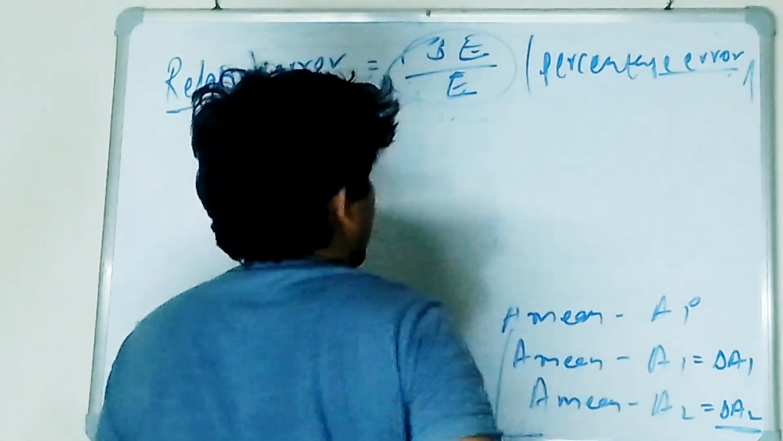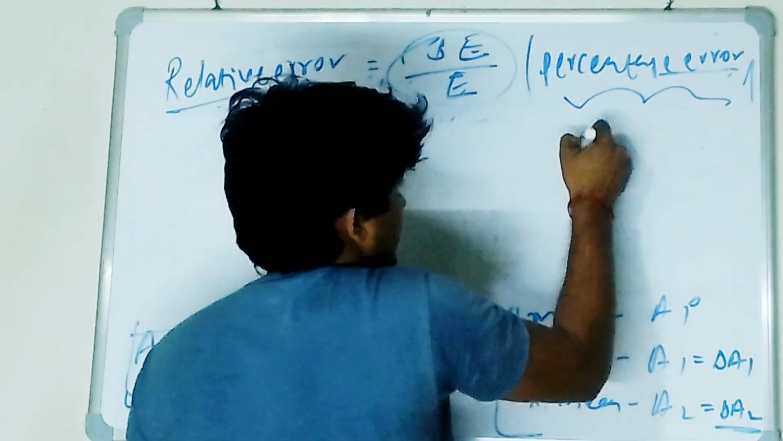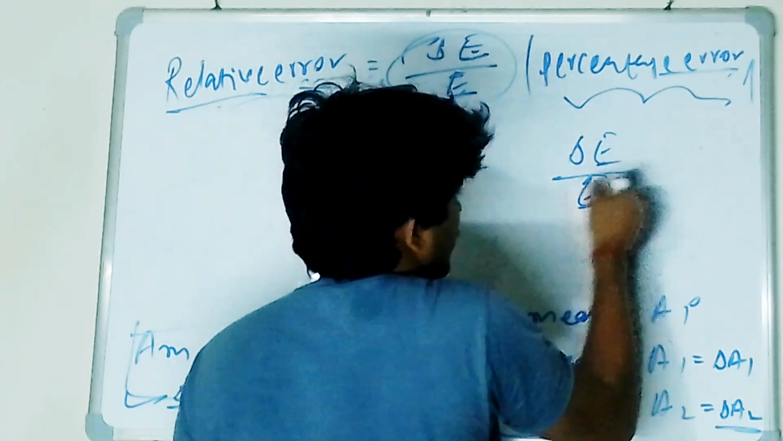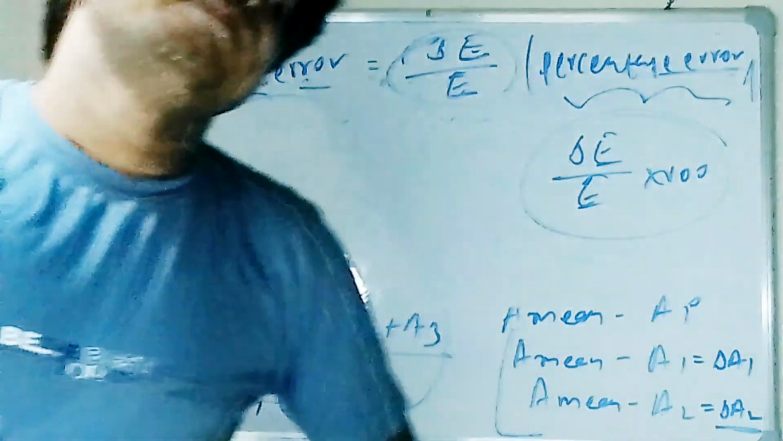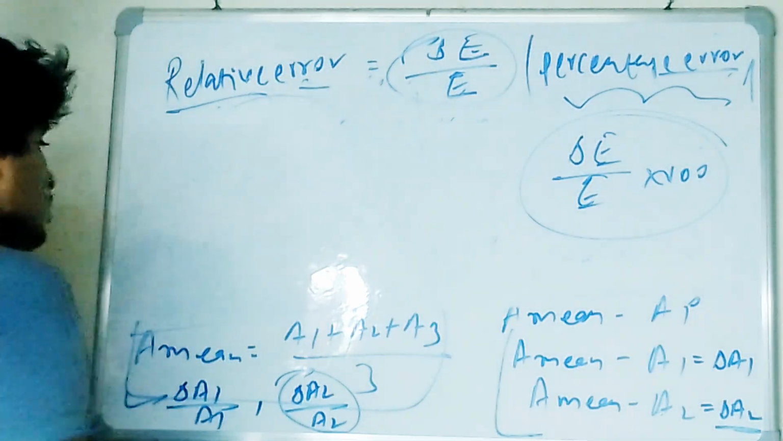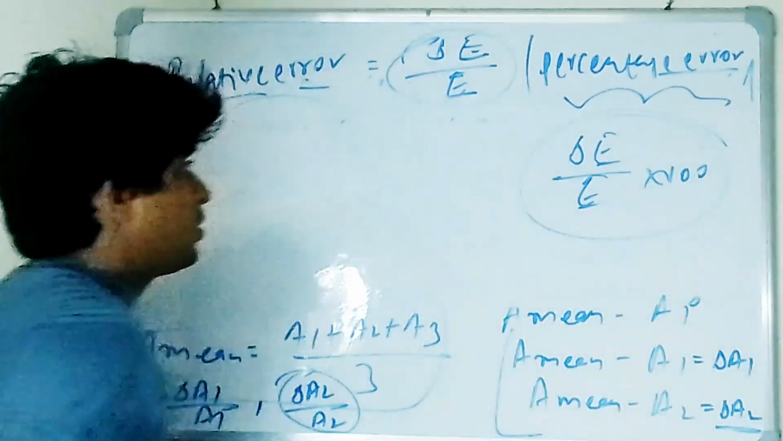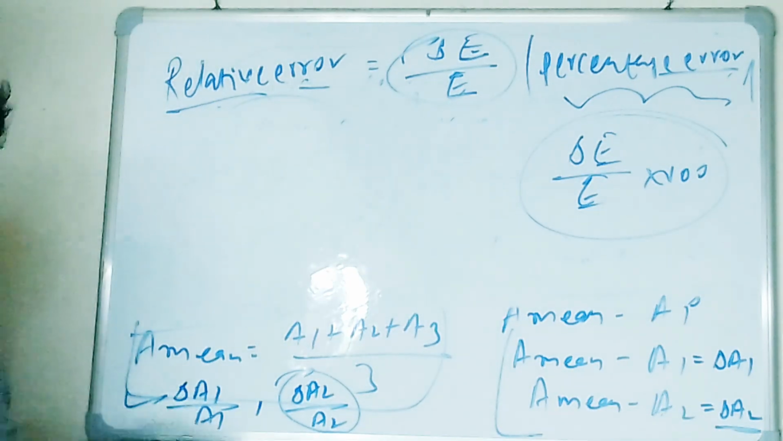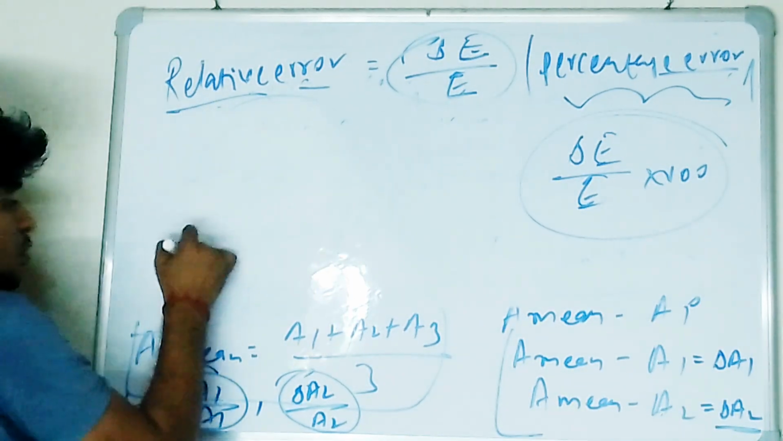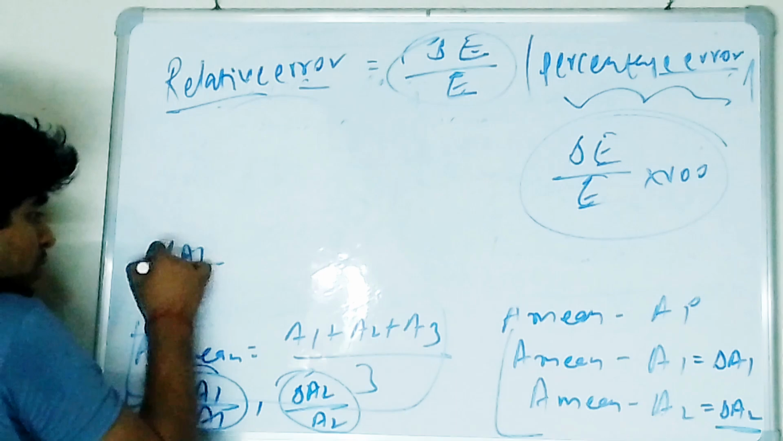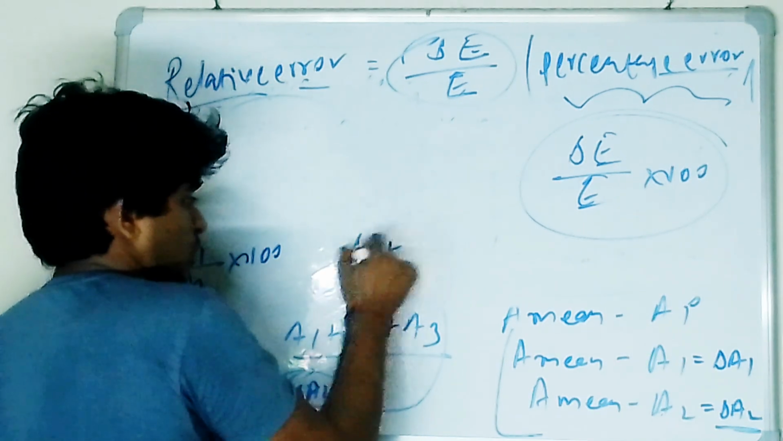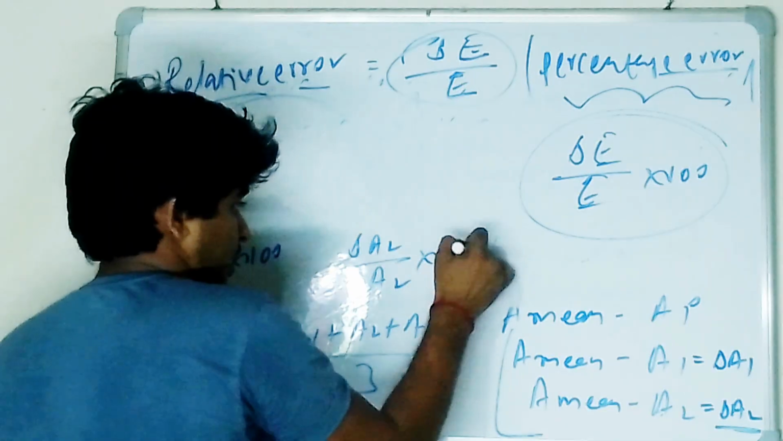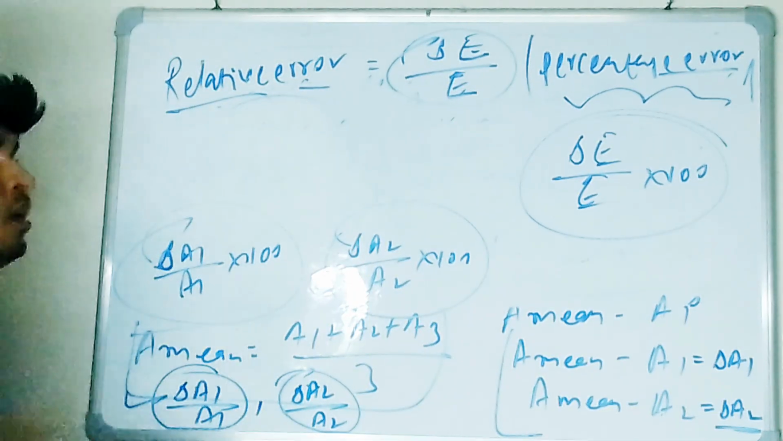So basically percentage error is delta E divided by E into 100. Is it clear to all of you? Yeah. So this is delta E by E into 100, the percentage error. If I am talking about percentage error for A1, it is delta of A1 by A1 into 100. If I am talking about percentage error of A2, it is delta of A2 by A2 into 100. Is it clear to all of you? Please respond if the concept is clear.